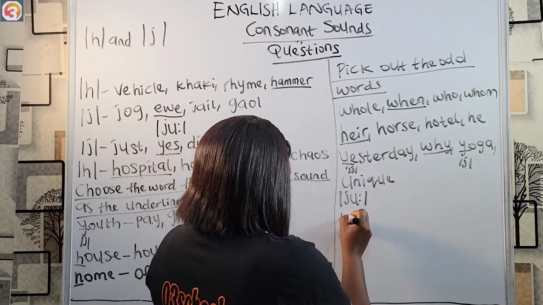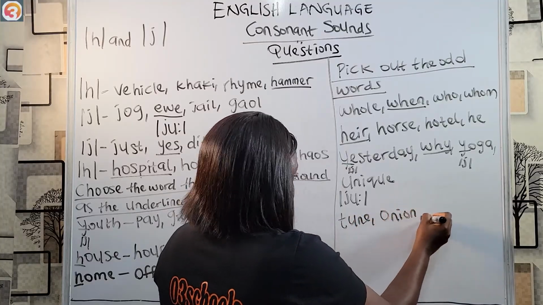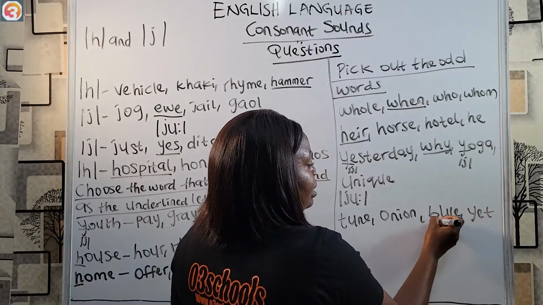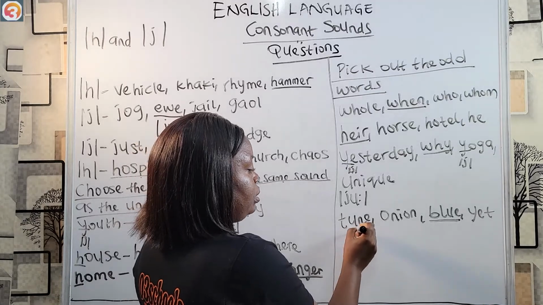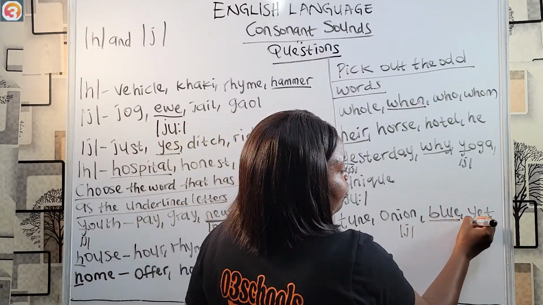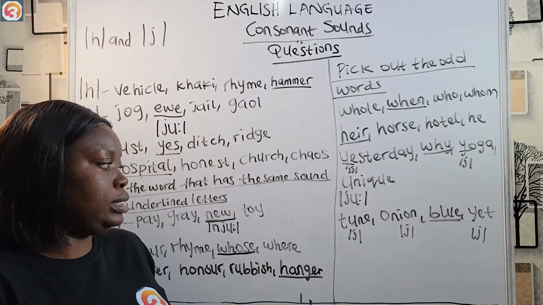Then here we have tune, onion, blue, yet. The answer here is blue. Tune contains the ye sound, onion contains the ye sound, blue doesn't have it, while yet contains the ye sound.